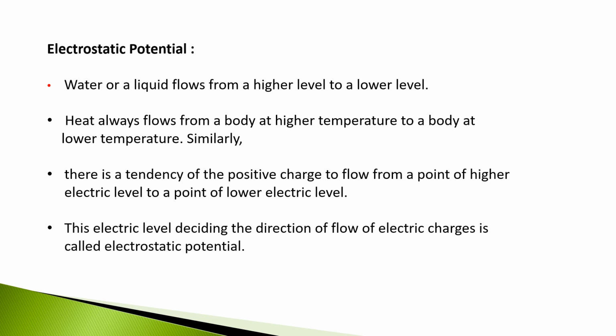On the same line, there is a tendency of positive charge to flow from a point of higher electric level to a point of lower electric level. This electric level, which decides the direction of flow of electric charge, is called electrostatic potential. I think these lines related to potential are much clearer now.